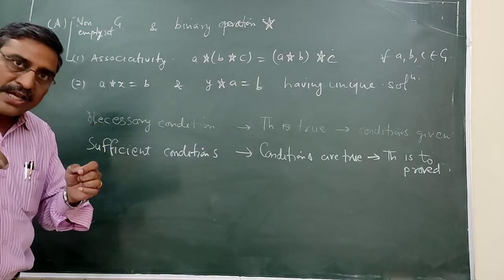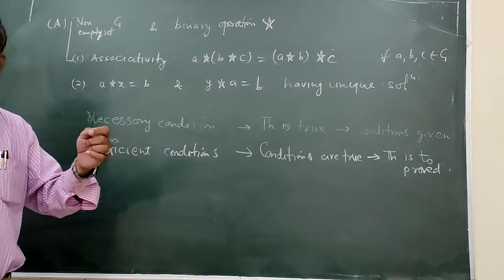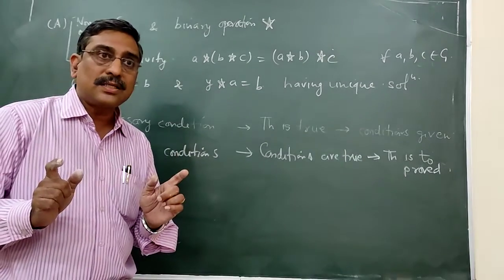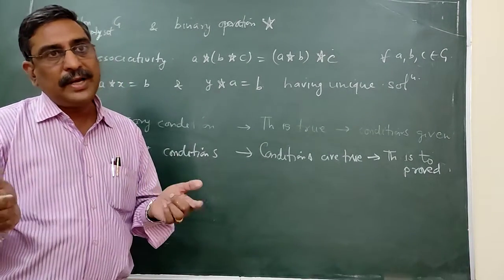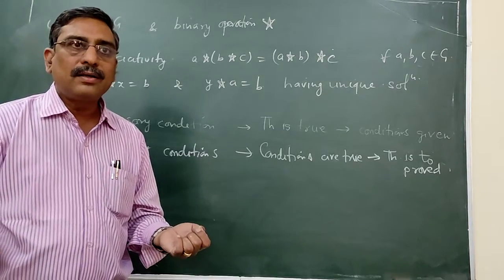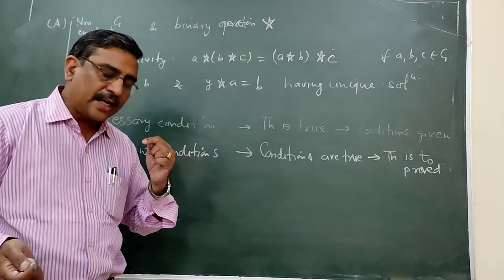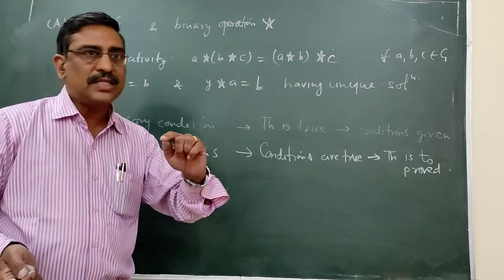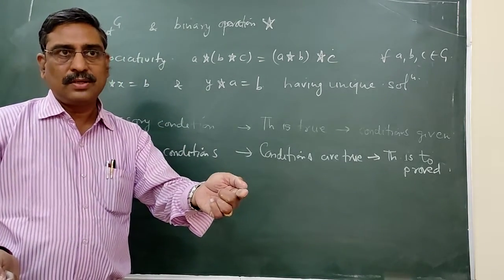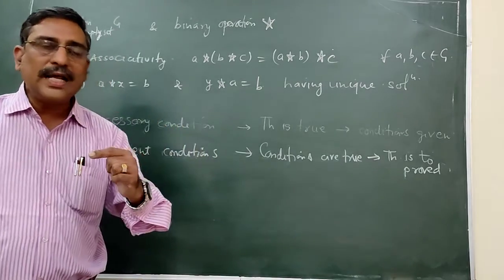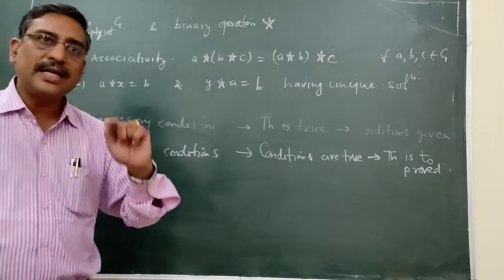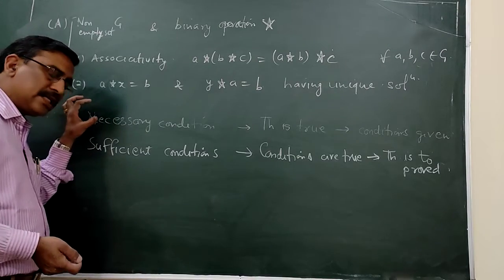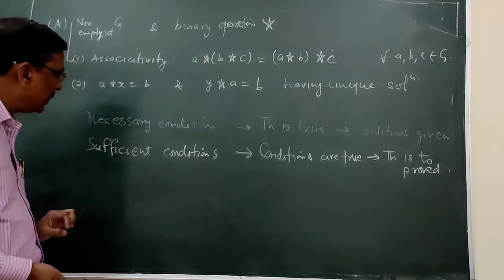If a man dies, naturally he will be motionless. But a motionless man may or may not have died. So the necessary condition is that if a man dies, he is motionless, but if motionless, it does not mean the man has died. This is the example for the necessary condition.